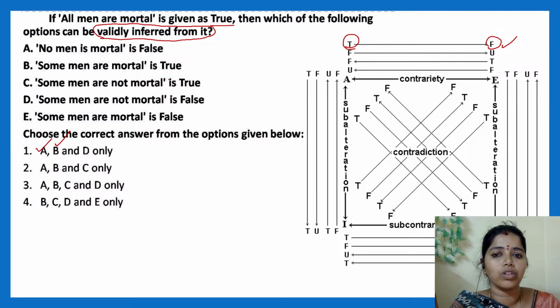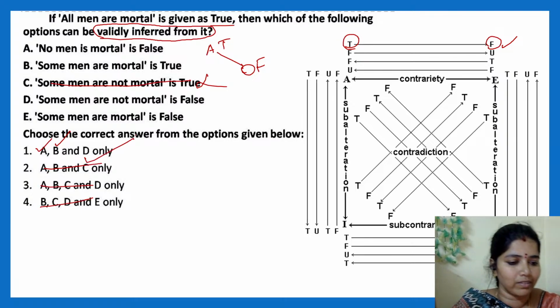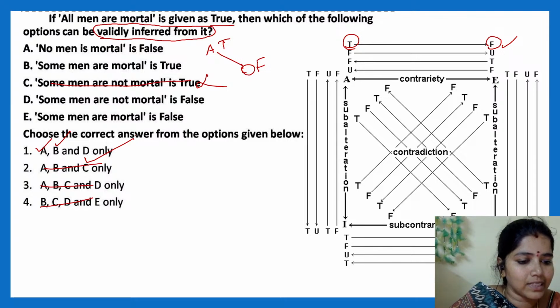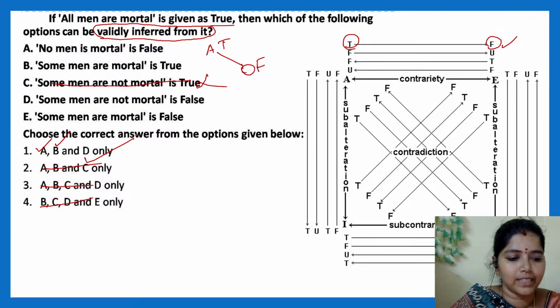Some men are not mortal is true. I cannot infer this because it is contradictory. If the A type statement is true, then the O type statement will definitely be false, that is, some men are not mortal should be false. So C will not come. Eliminate C. The answer will be option A. Very good.